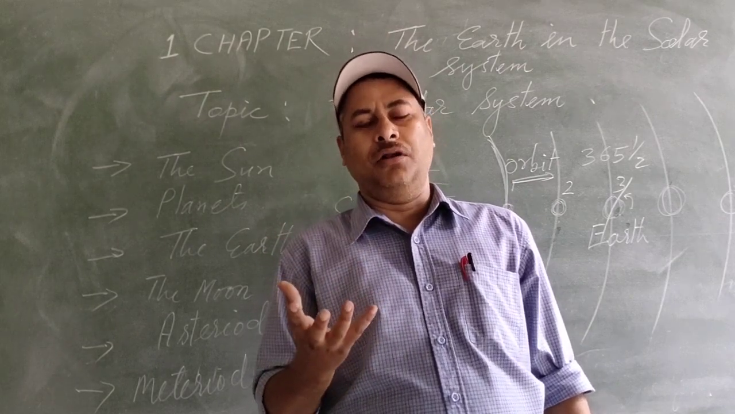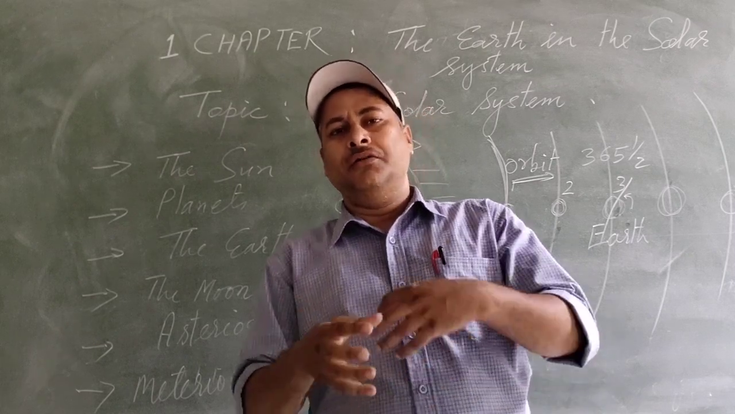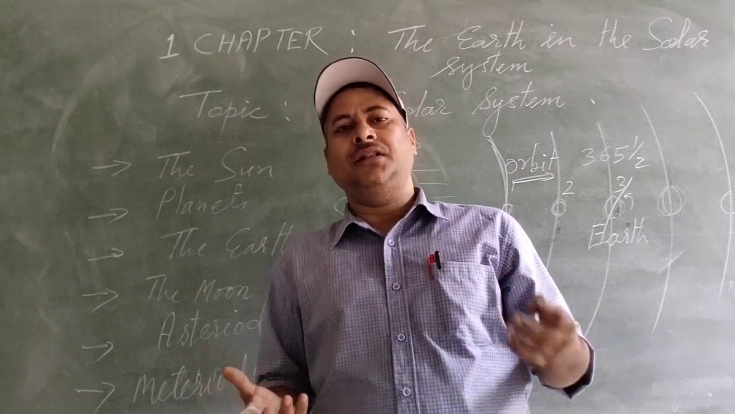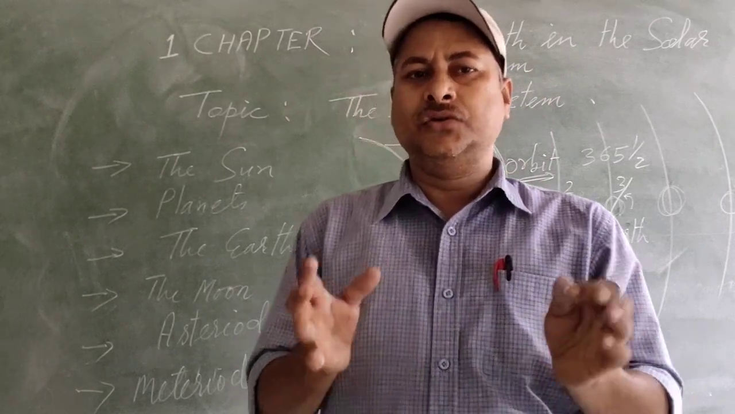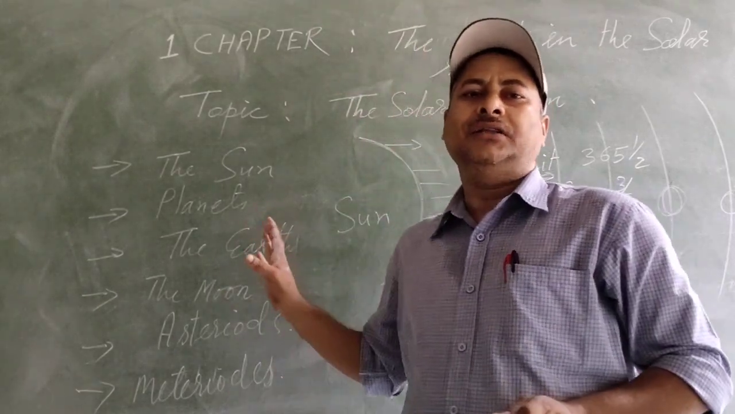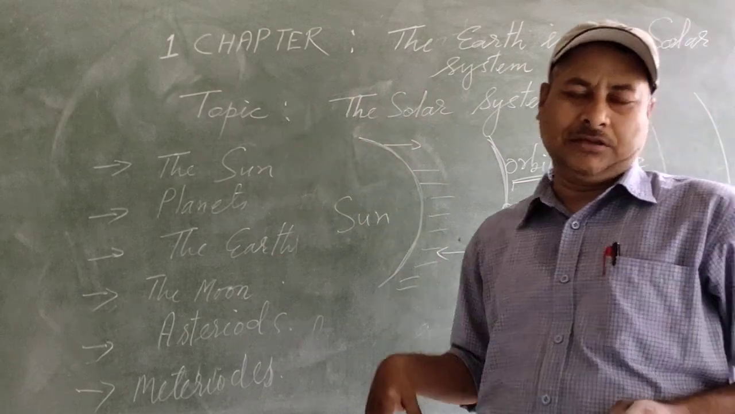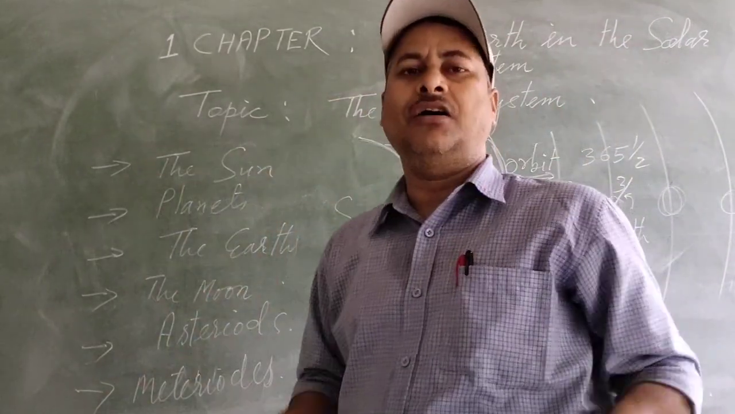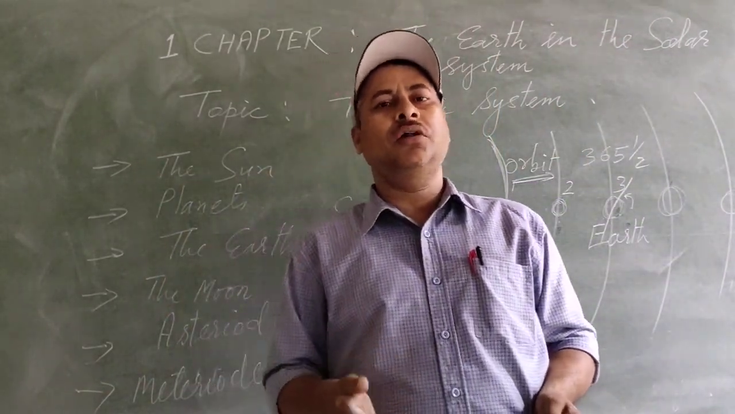When we get the light from the sun, light is a form of heat only. So the sun is known as the head of our solar system, and the other planets are like family members. So we call it the solar system.